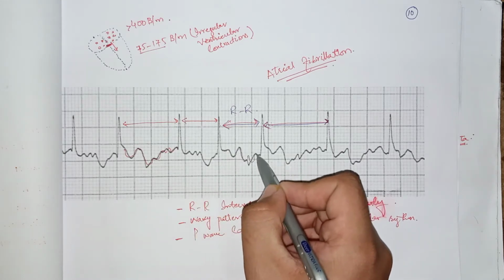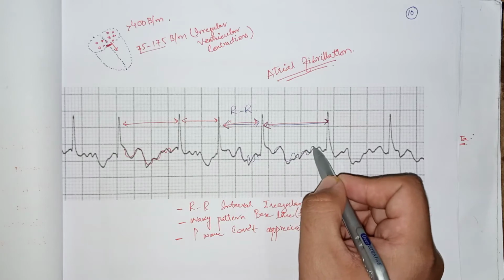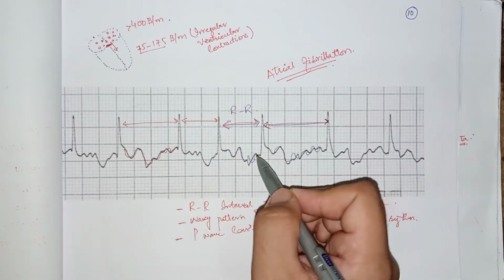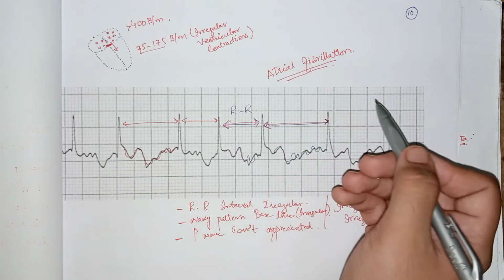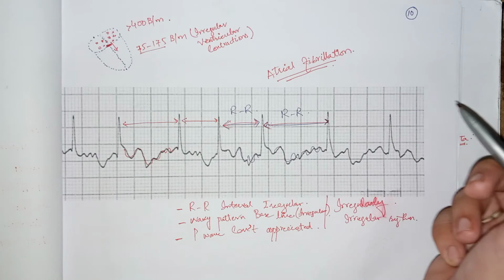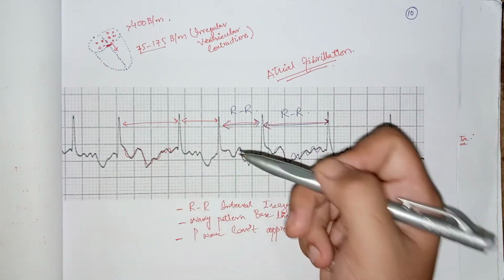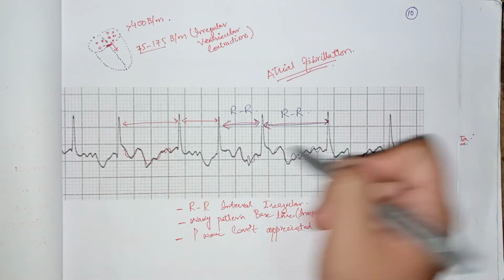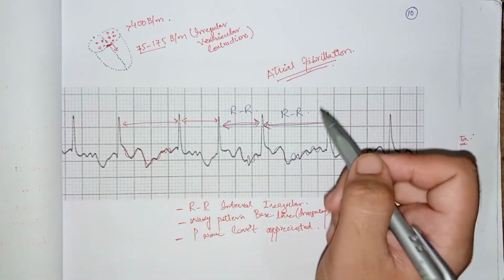Now look at this baseline. The baseline looks like a wavy pattern, and the P wave cannot be appreciated in atrial fibrillation. So these are all the features of atrial fibrillation on the ECG. The pulse is irregularly irregular, and the rhythm is irregularly irregular, as you can see in this ECG.